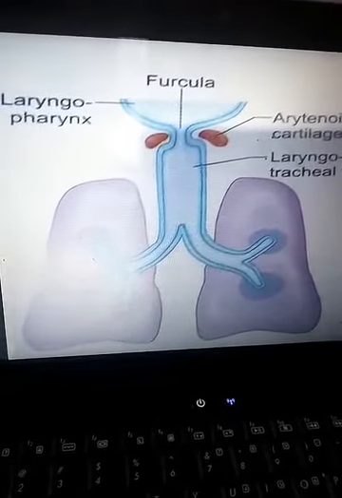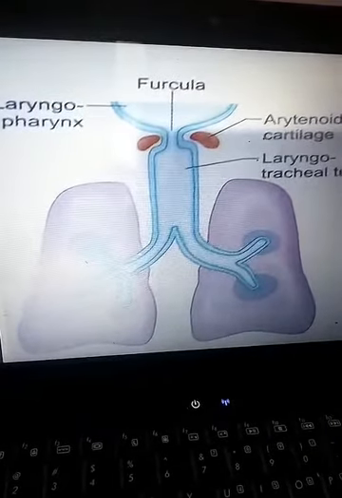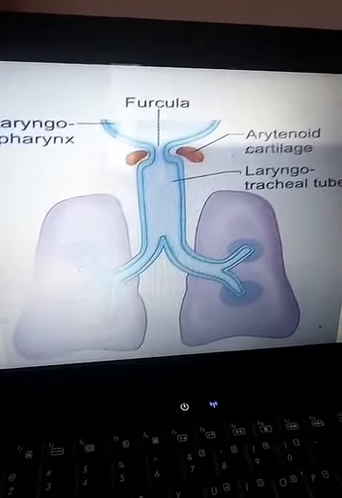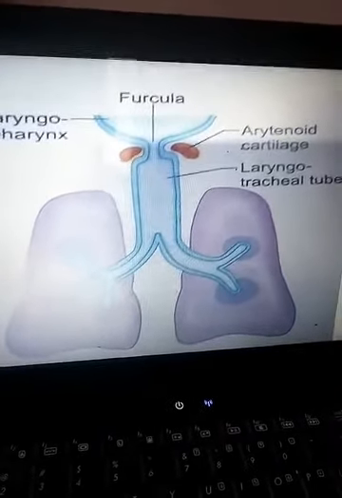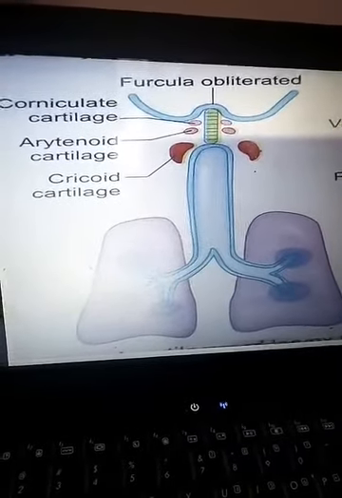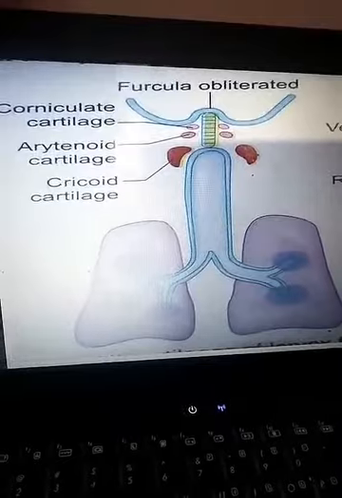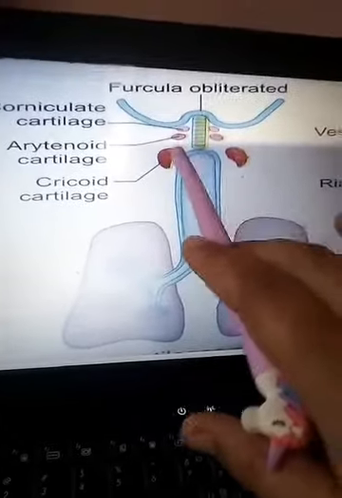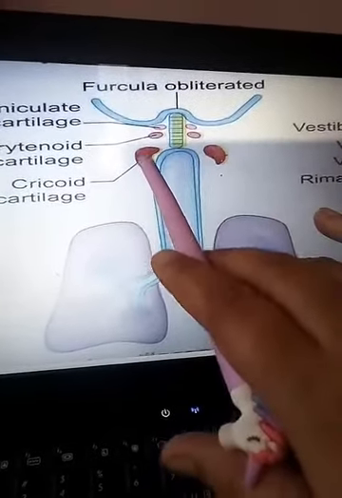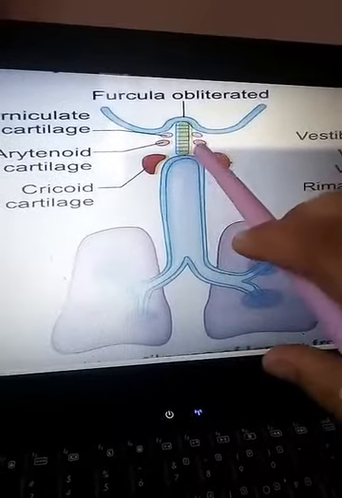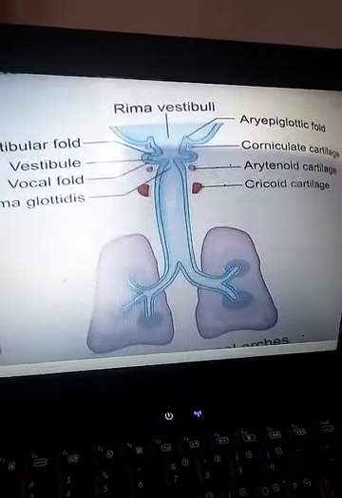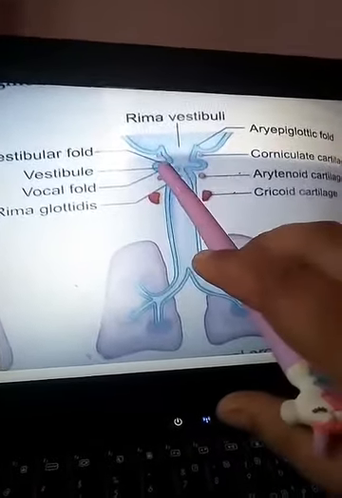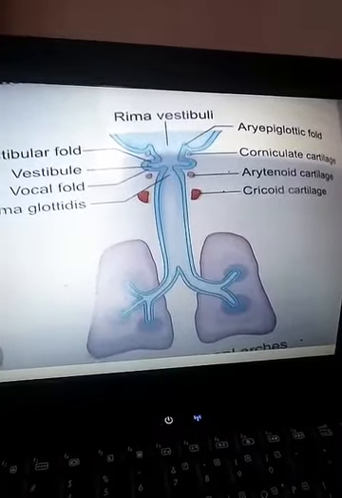Now we will see the trachea. The trachea develops from the intermediate part of the laryngotracheal tube that lies between the point of its bifurcation into the bronchial or lung bud and the larynx. Now the part between the larynx and the bronchial bud forms the trachea. Here you can see we have the larynx. It is surrounded by the cartilages, and these cartilages are arytenoid cartilage, cricoid cartilage, corniculate cartilage. They surround this part and form the inlet of the larynx. You can see it. So with the recanalization, various recesses are formed. That is the vestibule, when vestibular folds are formed.